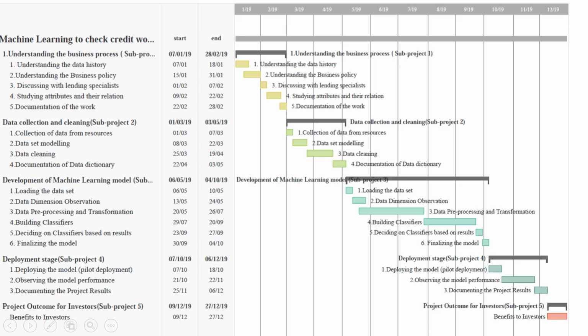This is a Gantt chart which explains the time taken for each and every sub-project. Each row indicates the sub-project broken down into different minor projects. The time frame of each minor project is defined, and this is an overview of the time that will be taken to complete this project over a span of one year.